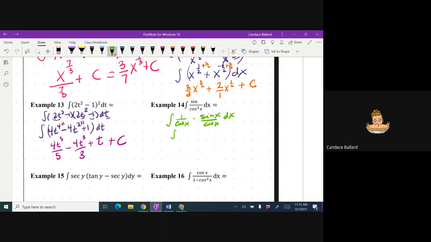Okay, good job. It's secant x. What's another name for sine x over cosine x? What's sine x over cosine x? The good news is we haven't forgotten our trig. Excellent work. Okay, tangent x. And do you see how one of my integrals just popped out? The integral of secant tangent is secant of x plus c.